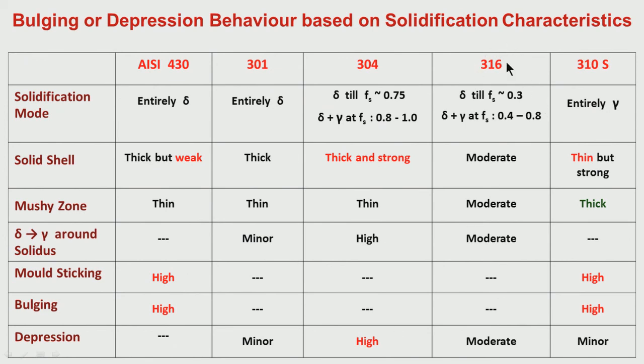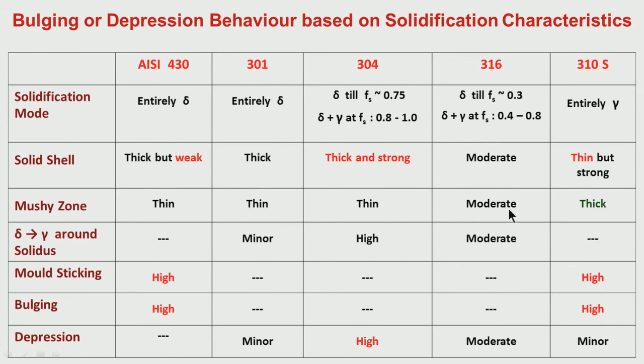316, what is happening? Delta is present only up to 30% of solid fraction. Lower than that, gamma has started forming, and gamma will be complete before the crucial brittle temperature region. Therefore, the relative amount of depression is there, but it is less compared to 304. The delta to gamma around solidus is moderate, that is why depression also will be moderate. Mushy zone is also moderate.